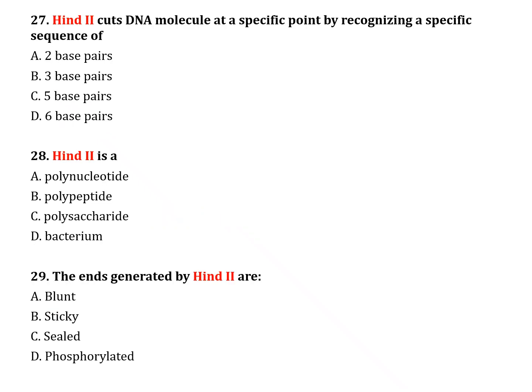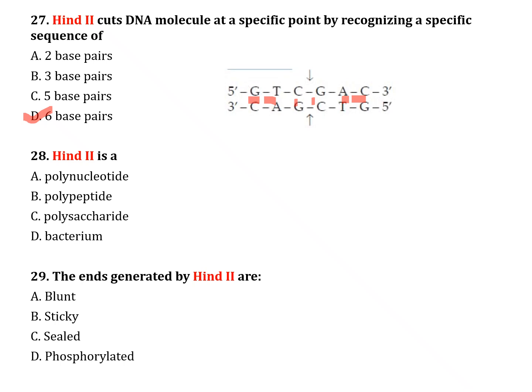The next question, number 27. HindII cuts a DNA molecule at a specific point by recognizing a specific sequence of: option A, 2 base pairs; option B, 3 base pairs; option C, 5 base pairs; option D, 6 base pairs. The correct answer is option D, 6 base pairs. The sequence is GTCGAC.